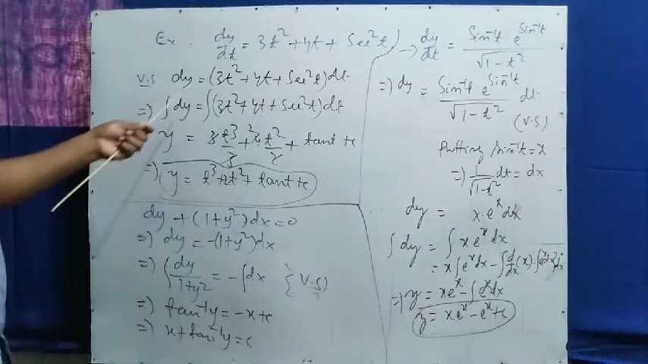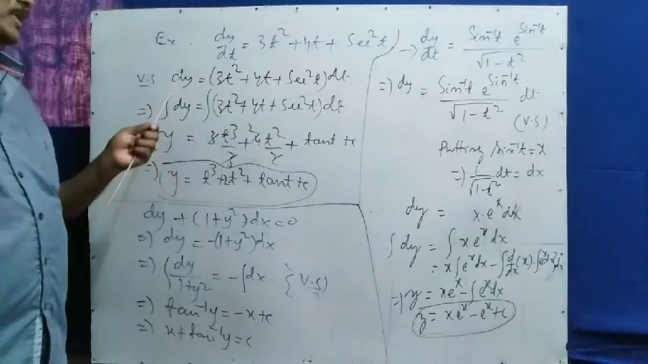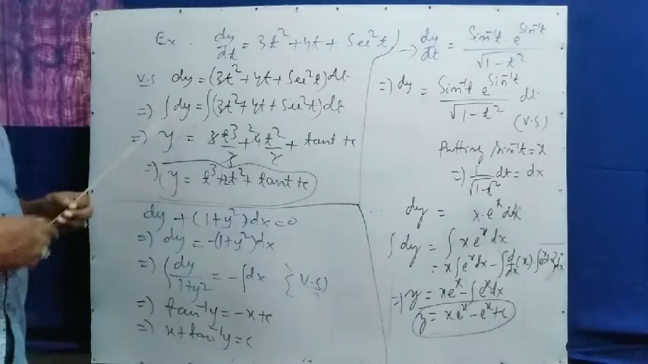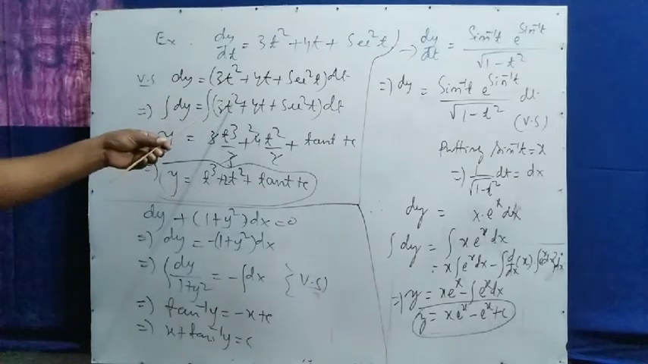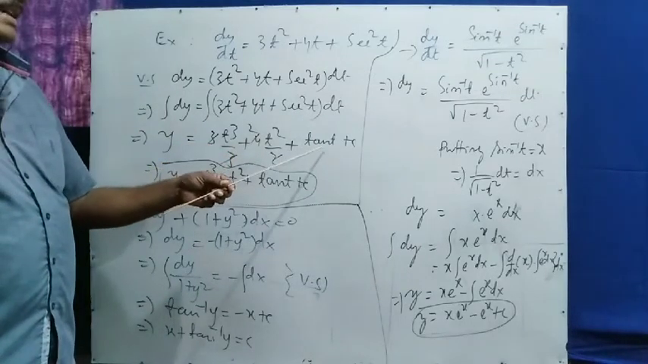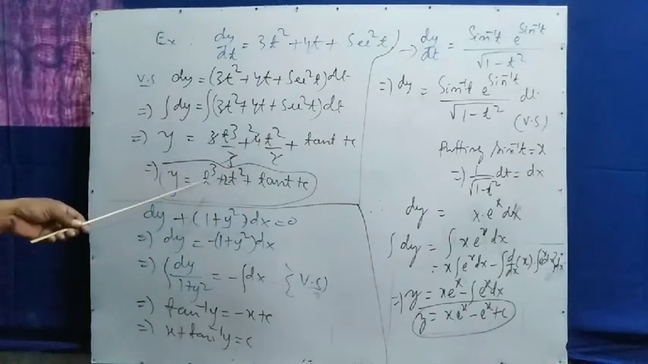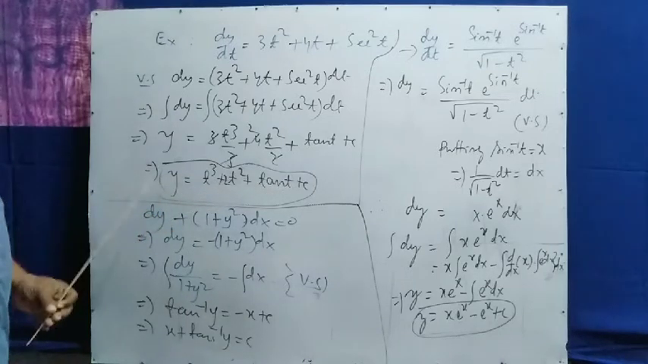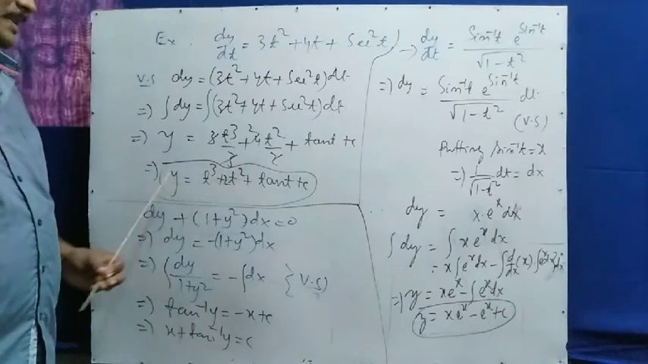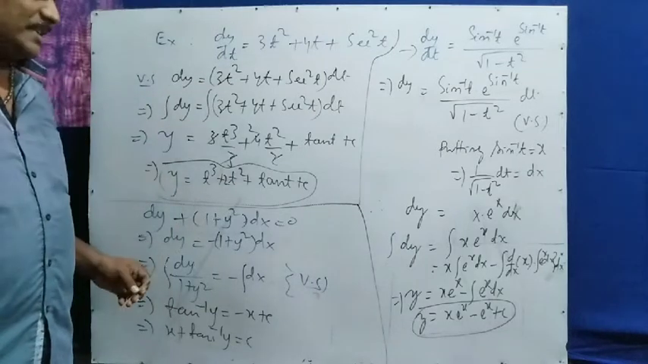After separating the variables, you integrate both sides. Integrate dy, and integrate this with respect to t. The integration of dy is y. The integration of 3t square is 3t cube by 3, and 4t by 2 gives 2t square, and sec square integration is tan t, plus an integral constant. The 3s cancel, so y equals t cube plus 2t square plus tan t plus c. This is an ordinary equation carrying y and t. So this is the solution of this differential equation.